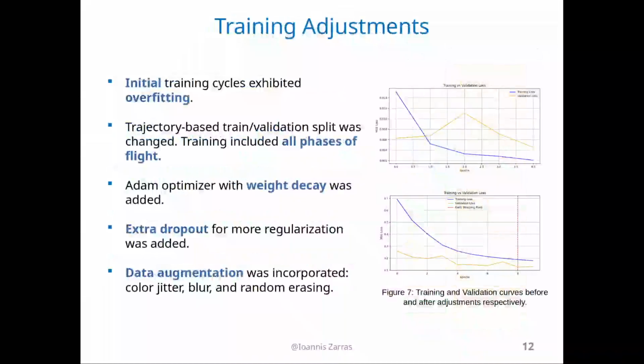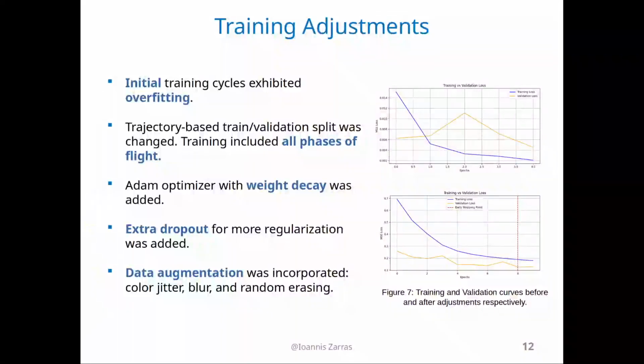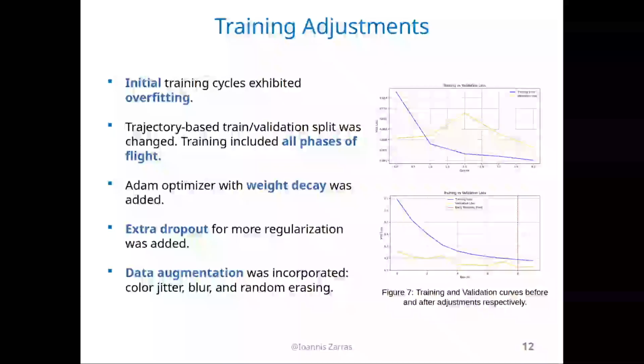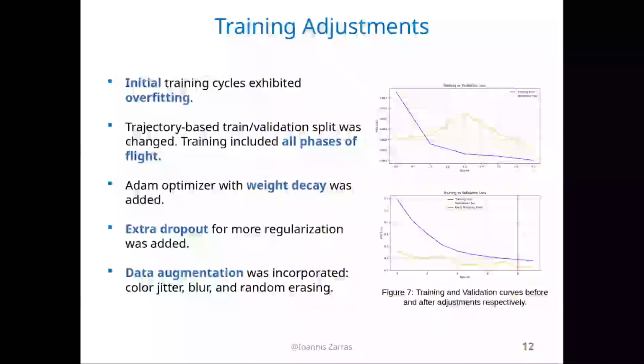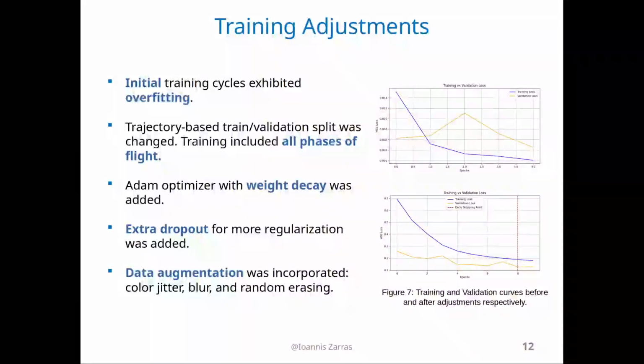The training in the beginning was not very high quality. Overfitting was exhibited, and also some instability was present, with spikes in the validation curves. Nevertheless, the training curve was good, so that indicated that with minor adjustments it would go well.